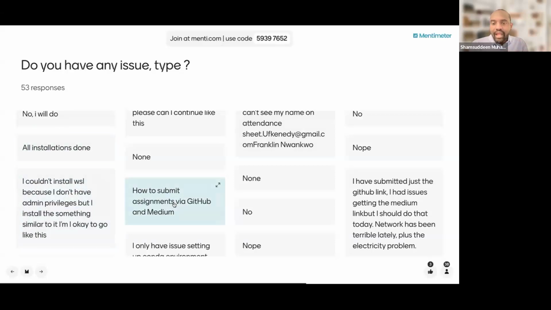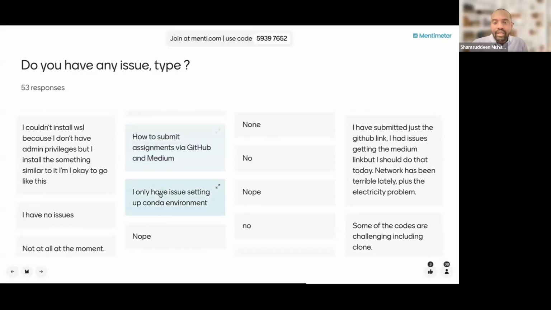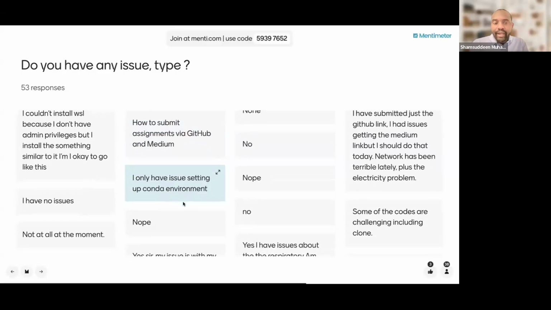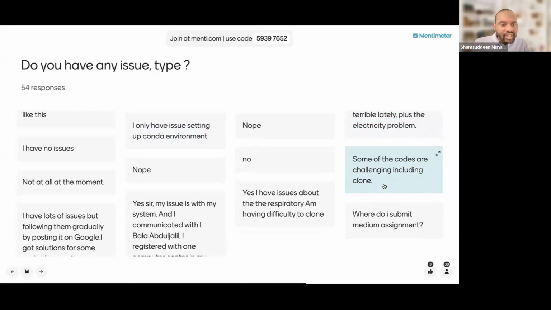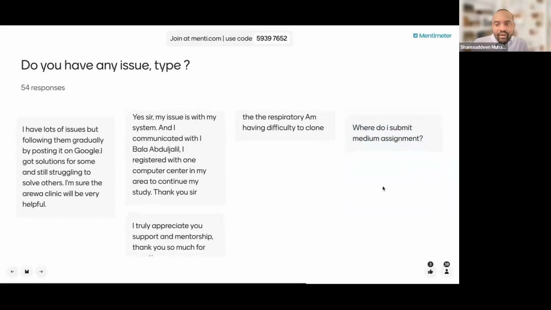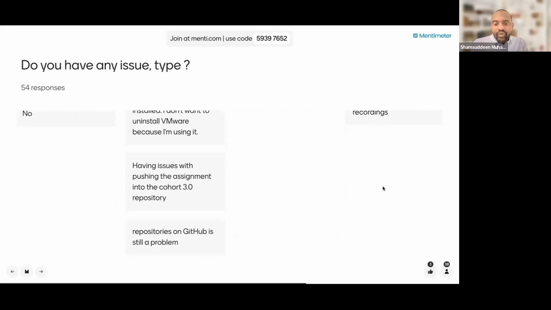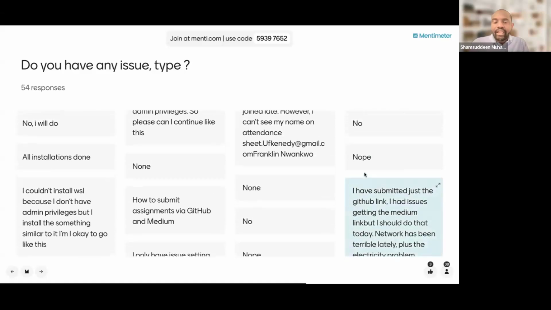All installation done. How to submit assignment via GitHub and Medium? If you are a fellow, you would have received an email with a Google form where you will submit the links of your Medium and GitHub. I have only an issue setting up Conda. Okay, I have submitted the GitHub link. Some codes are challenging, including colon. Right, so we will look at all these issues you have and take care of them.